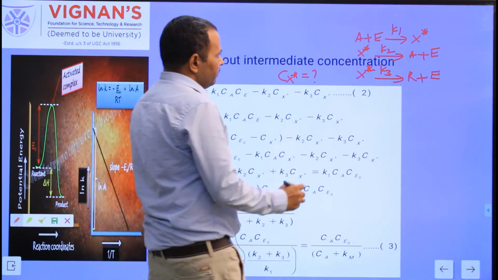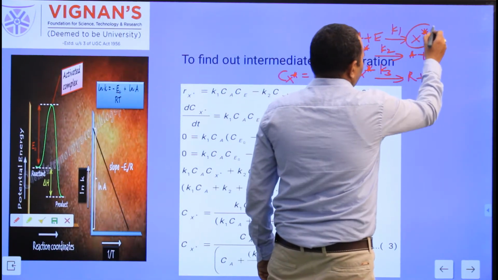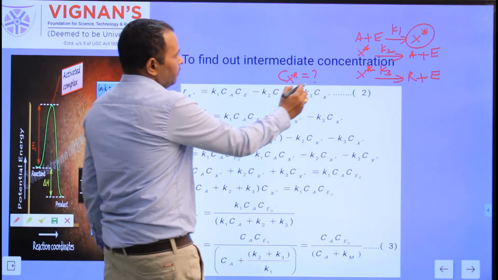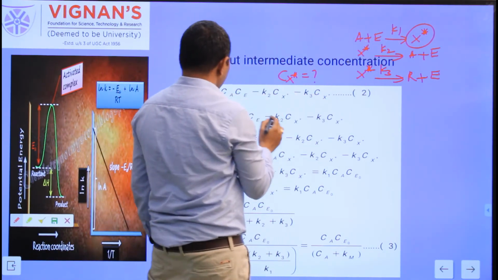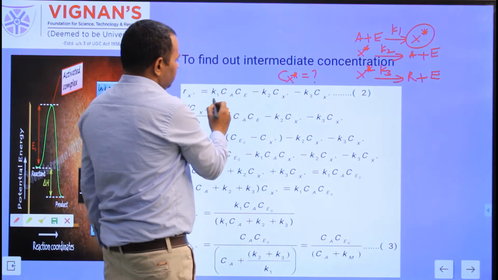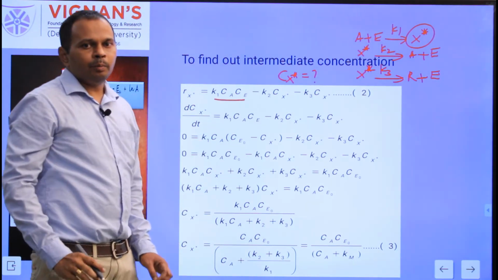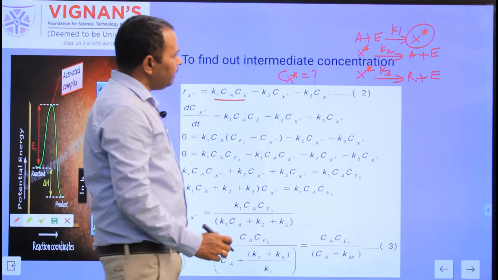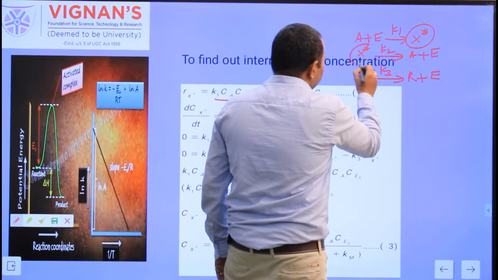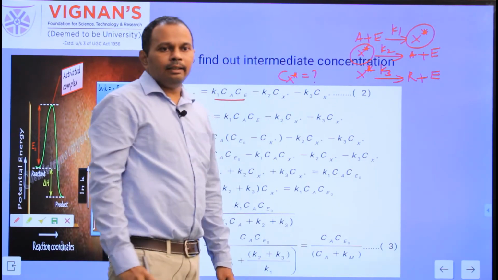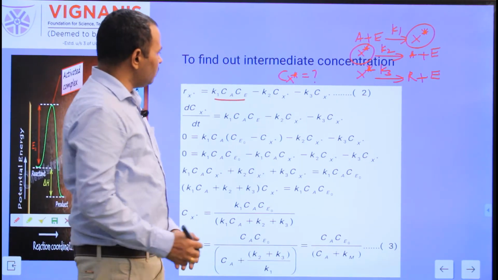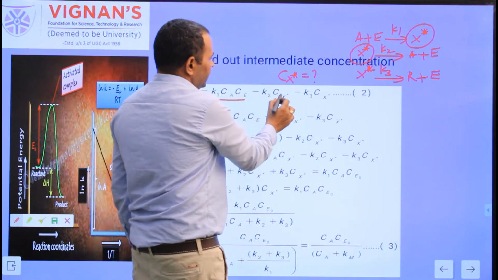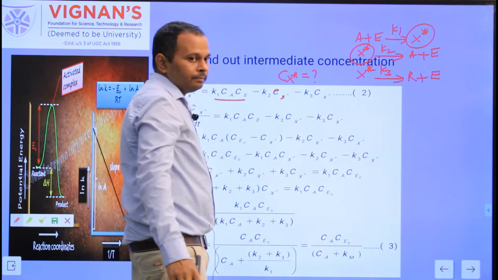So in the first step, X star is there on the product side, so the rate is positive. So R X star is equal to K1 into CA CE. This is the first one. So this rate is positive. Why? Because the X star is there on the product side. In the second reaction, X star is there on the reactant side, so the rate is negative. So minus K2 into concentration of X star.